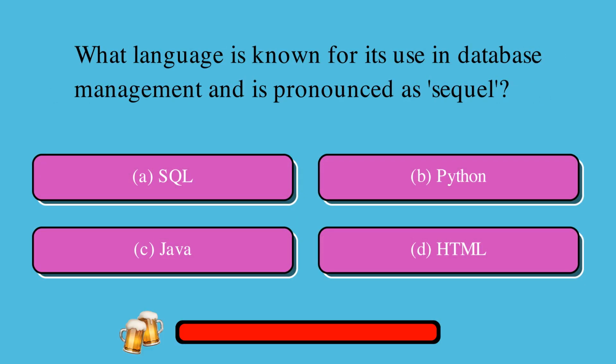What language is known for its use in database management and is pronounced as SQL? A, SQL or B, Python or C, Java or D, HTML? The correct answer is A.